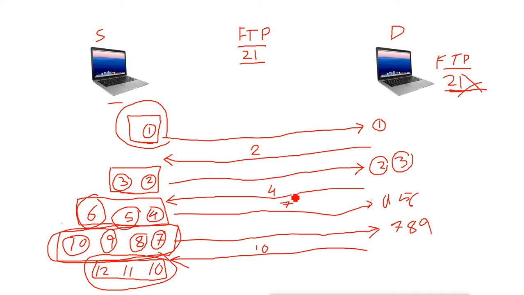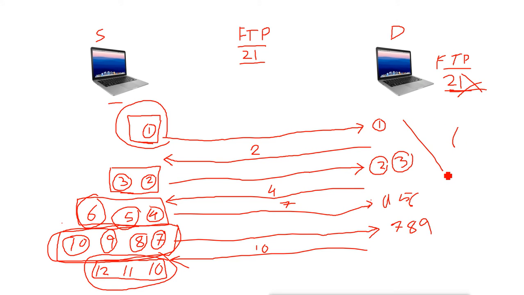But on the other hand, UDP is not doing anything. If suppose the packet is divided into segments, then it is the responsibility of the application layer to manage the packets and manage the segments. Otherwise UDP will not do anything. TCP will manage the segments, because when the packet is divided into, suppose, 12, it will not reach the destination as it is, like it will not reach in sequence.